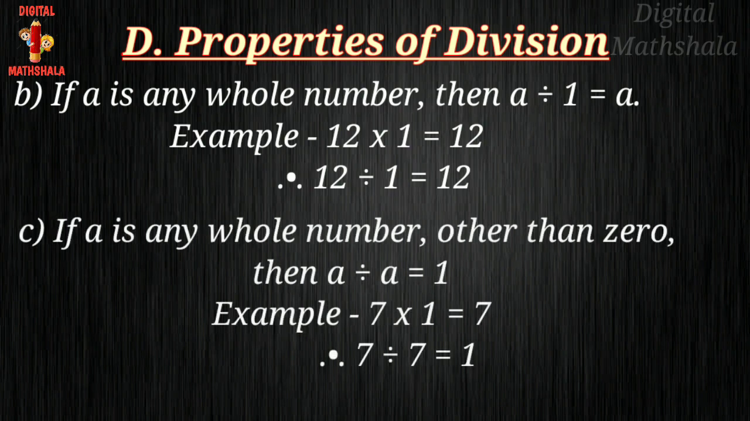Now the third part: if a is any whole number other than 0, then a divided by a equals 1. It means if we divide any number by itself, the answer will be 1. For example, 7 multiplied by 1 equals 7, then 7 divided by 7 equals 1. Here we are transferring this 7 to the other side, so this is what we get.